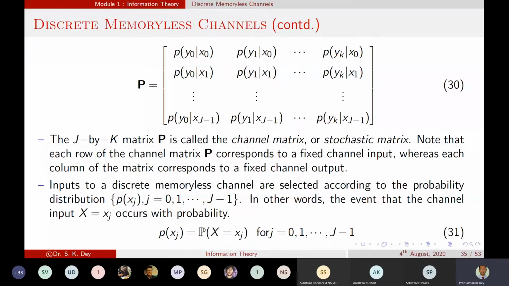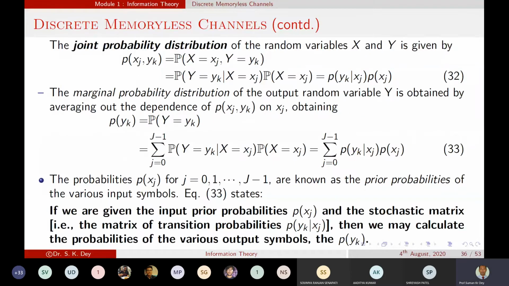On variable is there. So now, according to the joint probability distribution, for the joint probability among two random variables x and y, it can be described that P of xj comma yk is equal to P of x equal to xj comma y equal to yk. So this is basically the definition of the joint probability distribution.